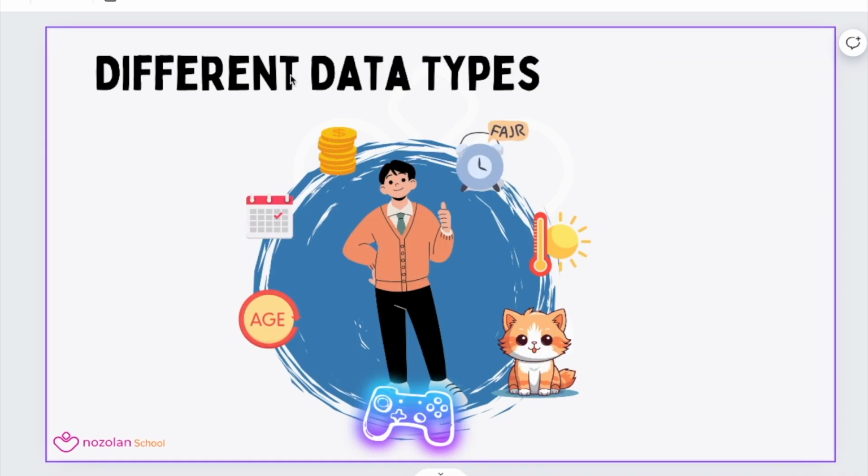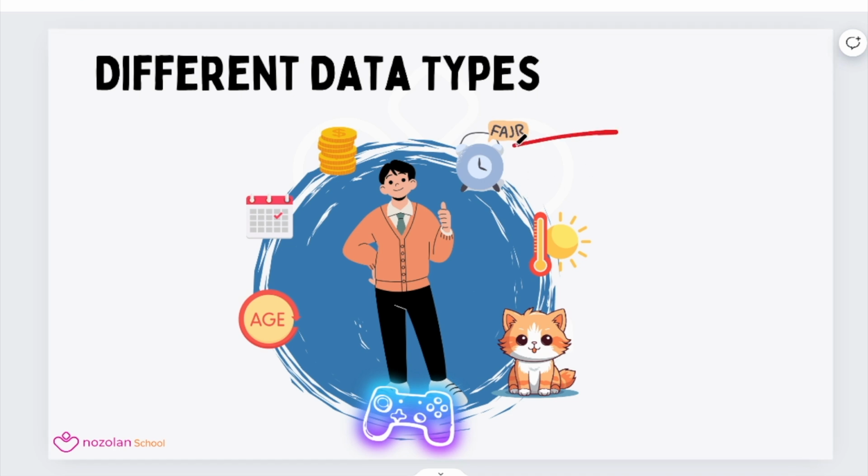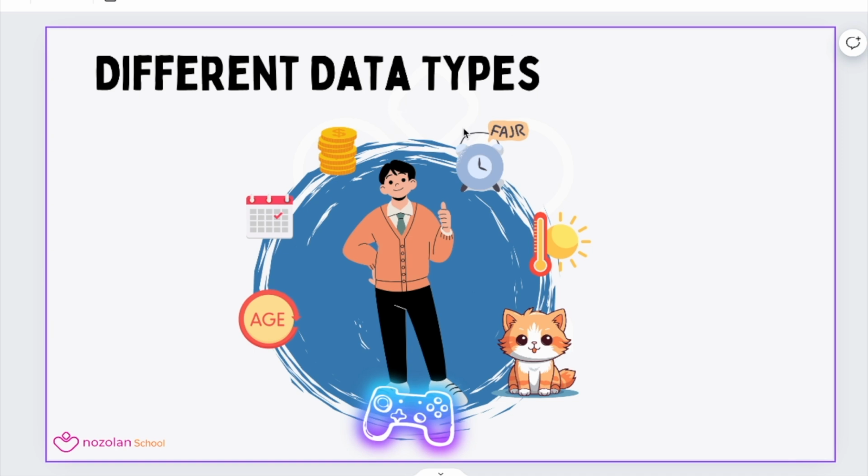Now let's talk about data types. So you are surrounded by a lot of information, and each information or each data around you has a type. For example, we have Fajr time, and we have the weather today, and your favorite pet name, and your game score, and your age, or the event name of today, and your total savings. So each one of these data has a type. Think of a type like a container type, right? As you have different container sizes and different cup sizes and materials. Same thing, variables can have different types and shapes.